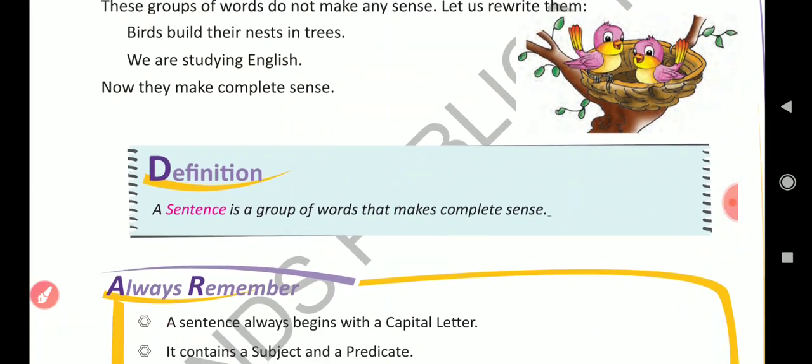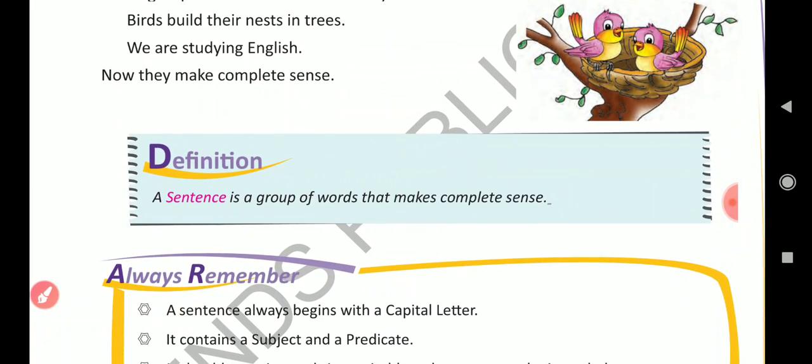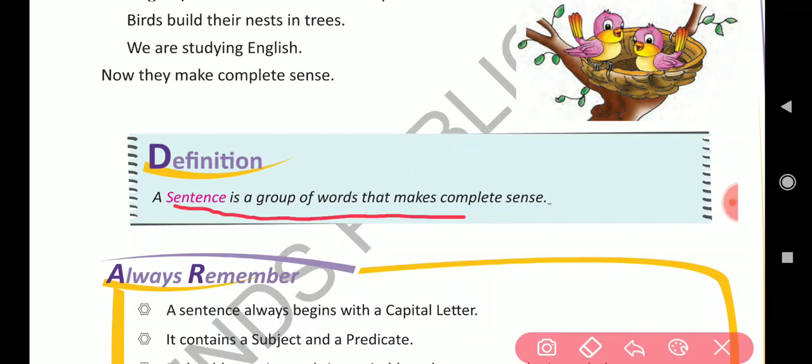Now, what is the definition of a sentence? A sentence is a group of words that makes complete sense. As I have explained earlier, a group of words that makes complete sense is known as a sentence, and all the words should be in a definite order so that others can understand your thoughts in a meaningful way.